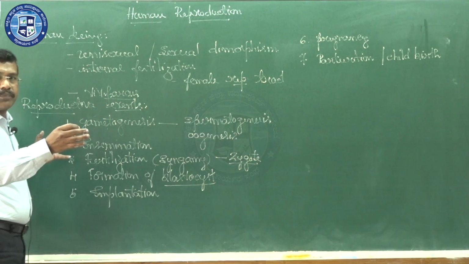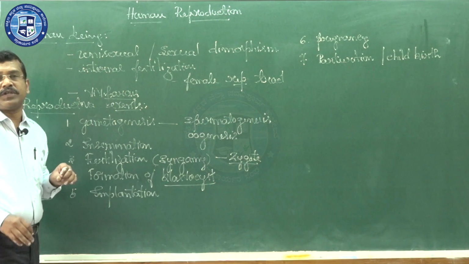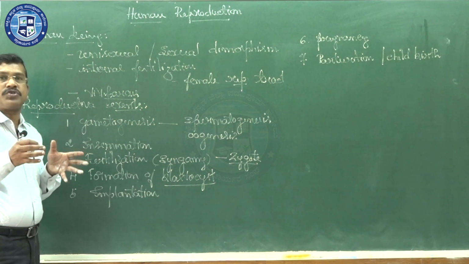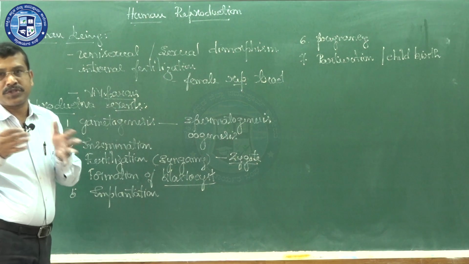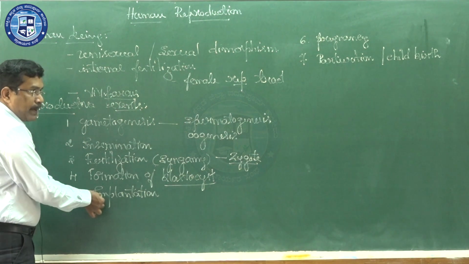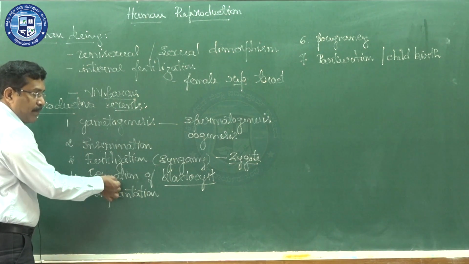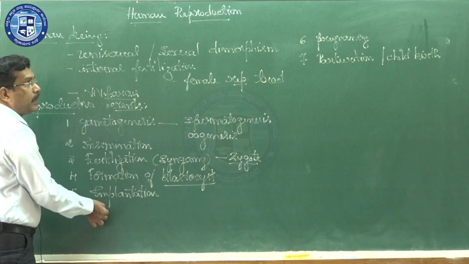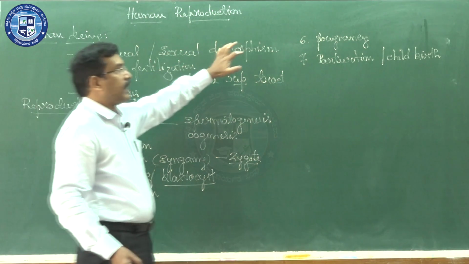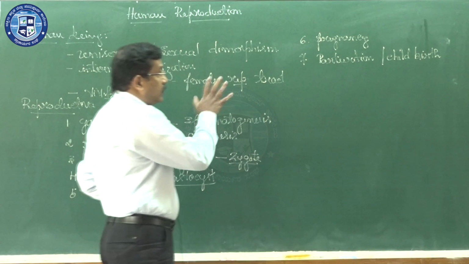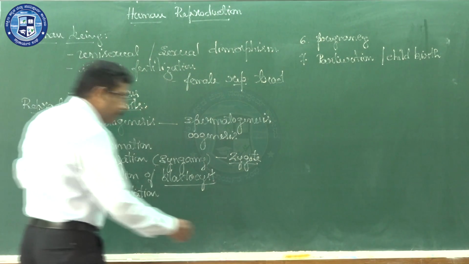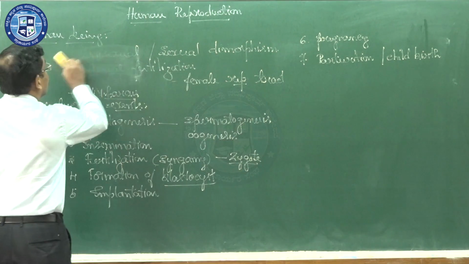As a generalized statement, if I use technical terminology, I can say blastocyst formation or blastulation, then transfer of the blastocyst to the uterus. Followed by implantation, which is nothing but the attachment of the embryo to the inner wall of the uterus. Next one, pregnancy, followed by the event called parturition or childbirth. So, these are the main events of reproduction.